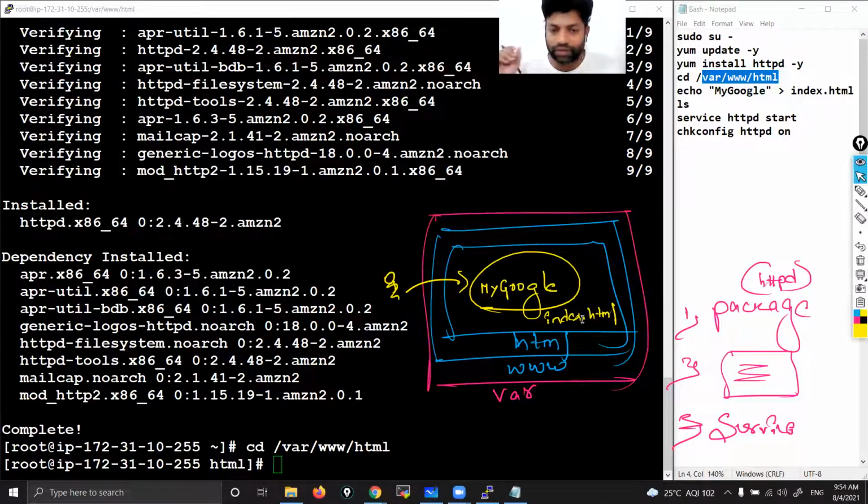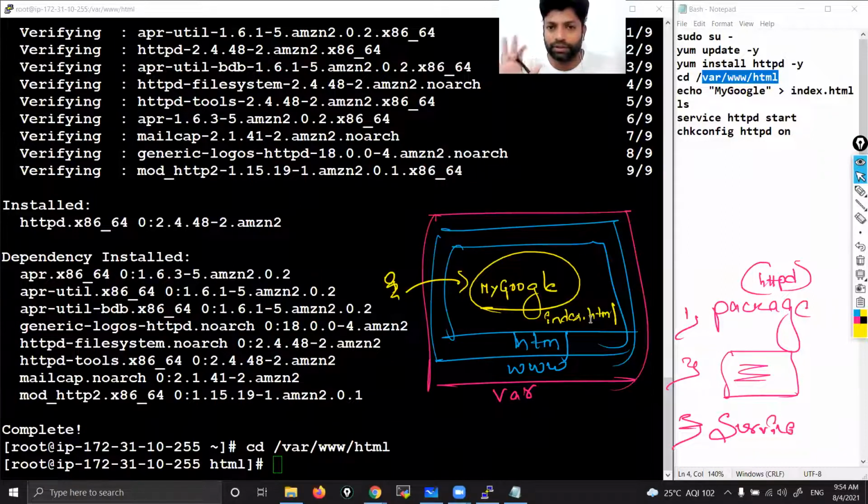If someone accesses your instance, they won't understand what that file is. They might delete that file, or replace it, or move it to some other location. They might delete the content in the file, or unnecessarily do something there by mistake. But if you name it index.html, no one will disturb that file, because they know that it is related to a web page, web content. They should not disturb that file.